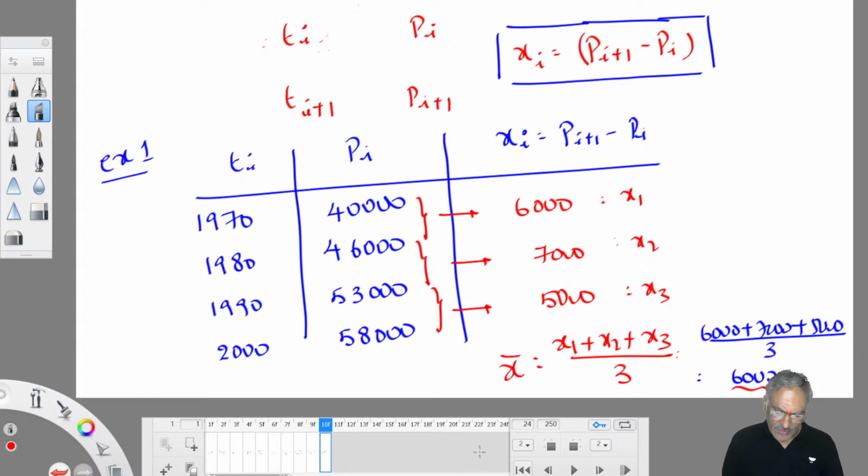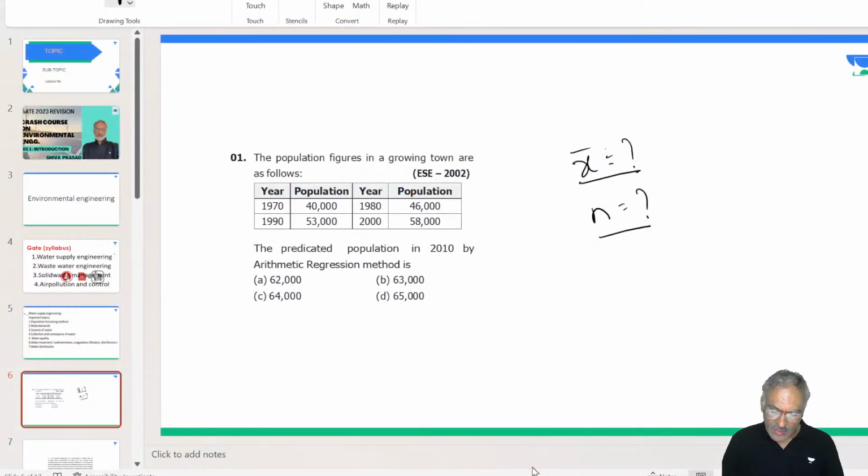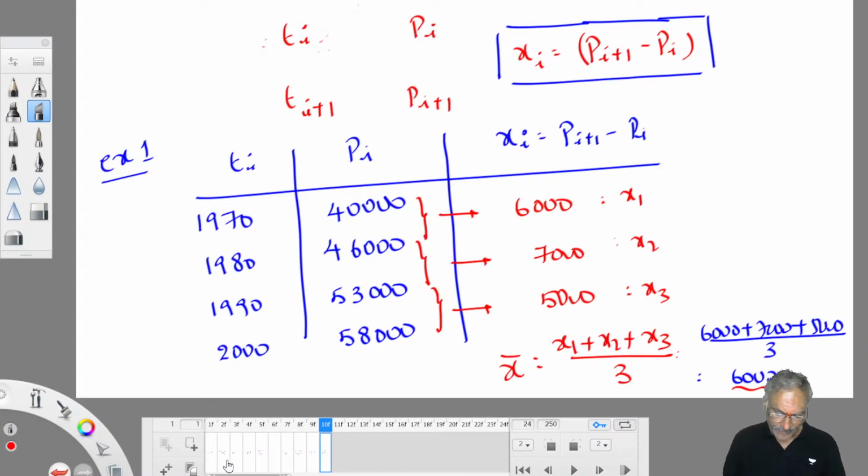That's all. You have been asked to find out in which year? 2010 by arithmetic regression. So what is your P naught? Among all population data, whichever is latest, that is taken as P naught. This is T naught. When do you require population? 2010. What is population in 2010? That is called Pn.